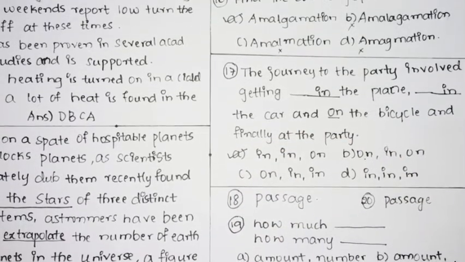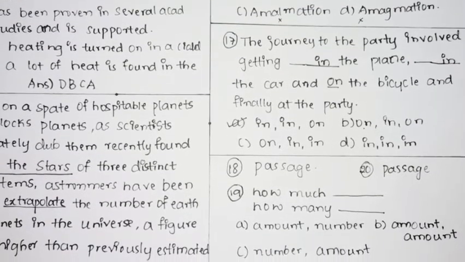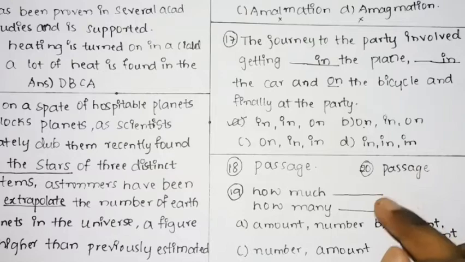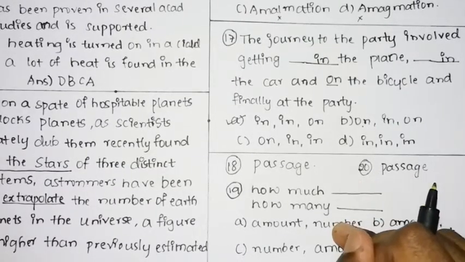Then for the 18th question, there will be a passage, and based on the passage you are going to find the answer and write it. The next one, question 20, also has a passage, and we shall now see the 19th question.